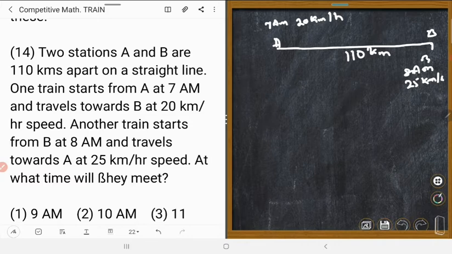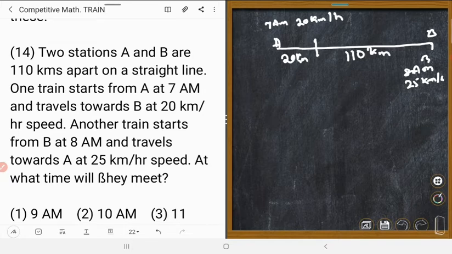Could you understand? One starts its journey at 7 a.m., another starts its journey at 8 a.m., after 1 hour. By the time the B train starts its journey, A has already travelled 1 hour. So that is 20 km crossed.